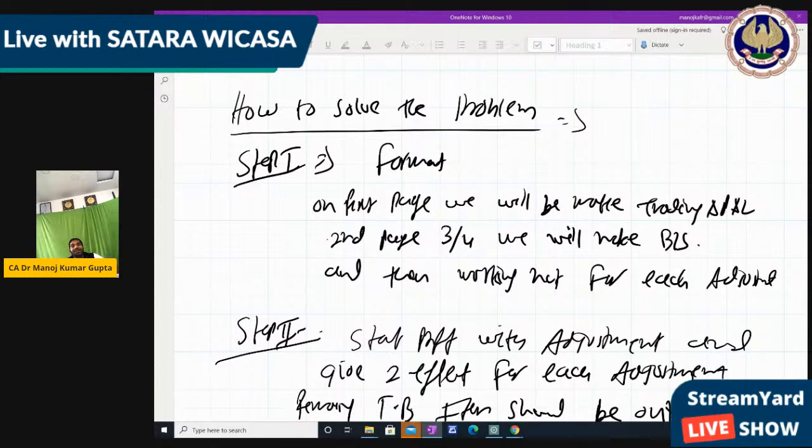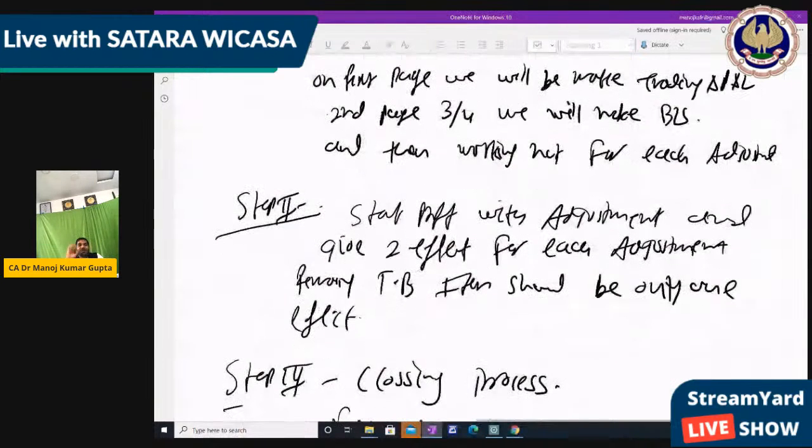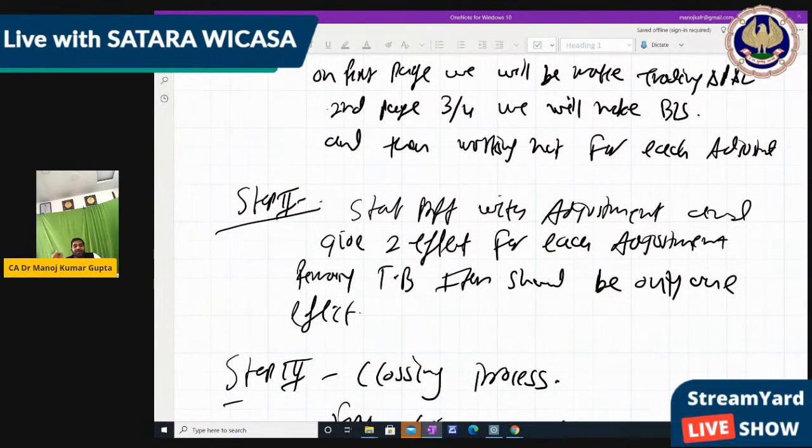Okay, now step number 2, where we start the problem with adjustments, so that each adjustment should have 2 effects, and then check the trial balance items. Any trial balance item should have 1 effect. So step 2 will provide the effect of all adjustments and trial balance items, either in trading account, or in P&L account, or in balance sheet.